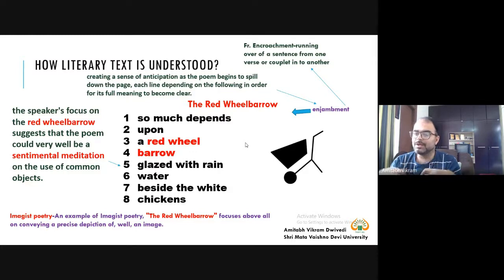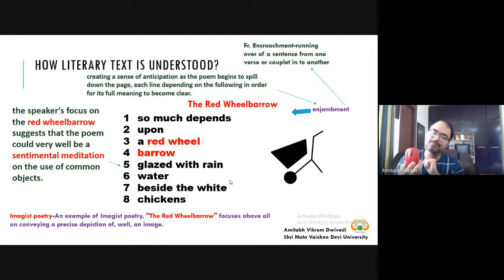Generally, the objects that we use in our day-to-day life, we don't give any sentimental meditation. For example, this is a mouse. I do not have any sentimental meditation for this mouse, though I am so dependent upon it because it saves lots of effort to move the cursor on this laptop.